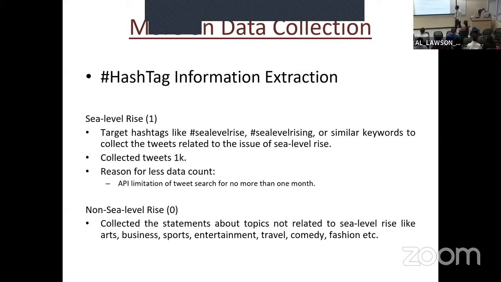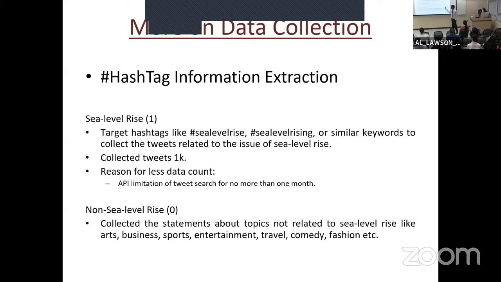So more on data collection, hashtag information extraction. Other researchers have proved that it is possible to extract certain information by targeting a specific hashtag. So to collect the data for sea level rise and non-sea level rise, we target hashtags like #sealevelrise, #sealevelrising, or similar keywords to collect the tweets that are related to the issue of sea level rise. With this approach, we collected only 1,000 tweets for sea level rise.